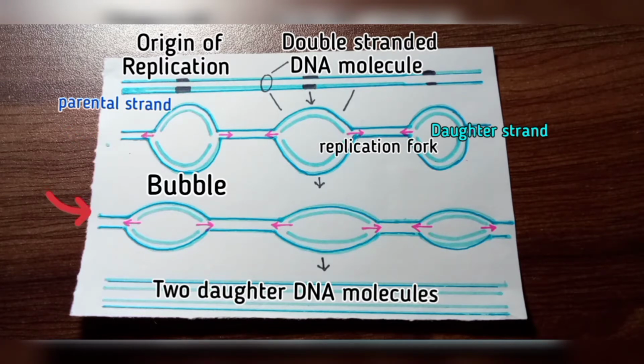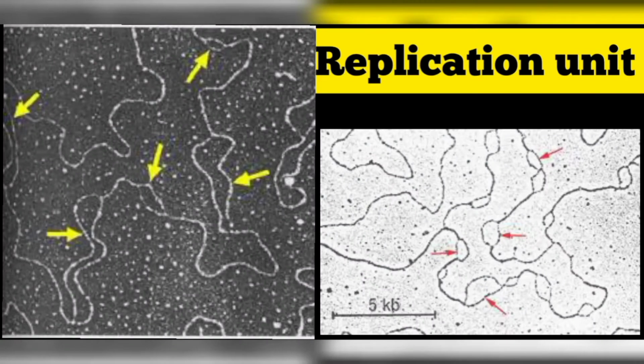Eventually each replication fork runs into an adjacent replication fork, initiated at an adjacent origin of replication. In eukaryotes, the stretch of DNA from the origin of replication to the two termini of replication on each side of the origin is called the replicon or replication unit.